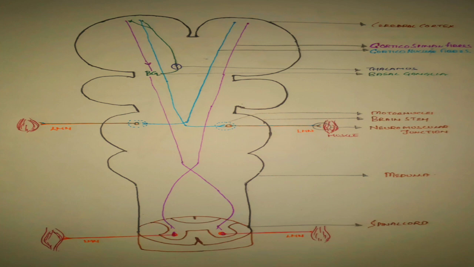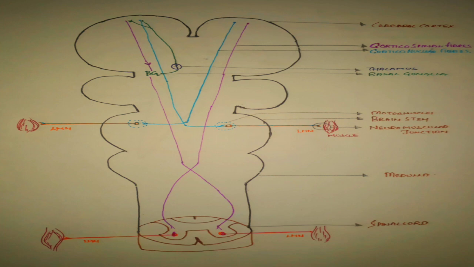If we intend to have a cup of tea, we have to take the cup from the table, sip the tea, and then we have to keep it back. This whole motor activity idea is already programmed and stored in basal ganglia.